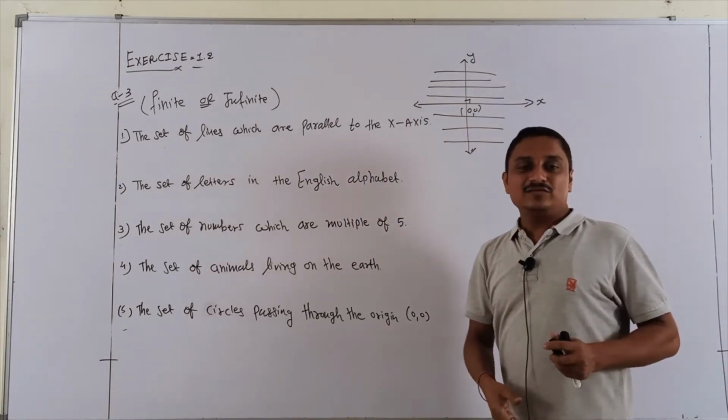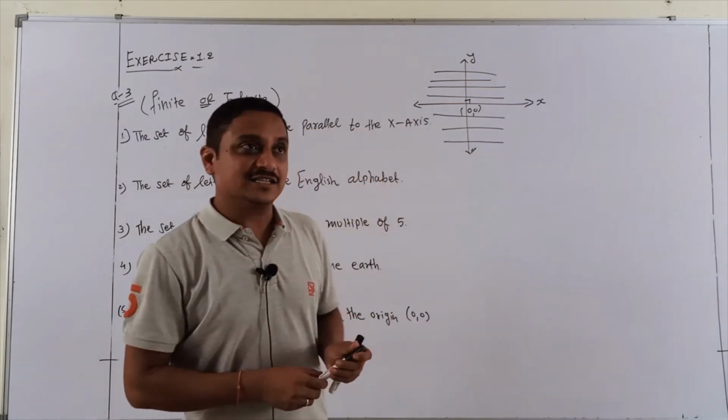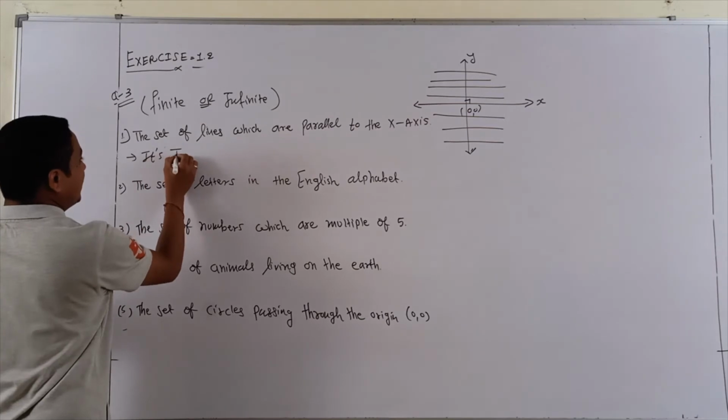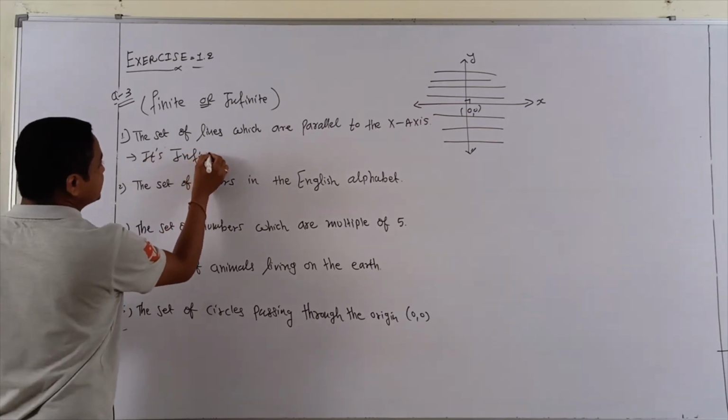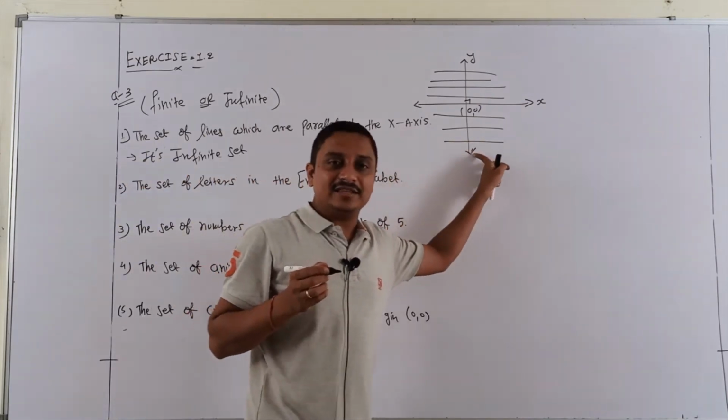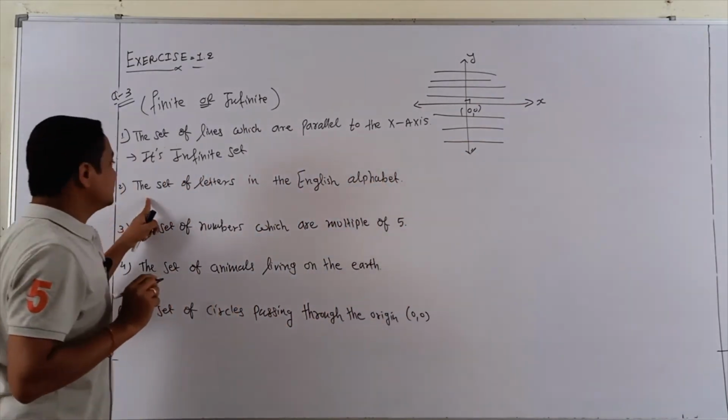Yes, many lines. We cannot determine particular lines, so sure it is an infinite set. Draw this drawing side by side.